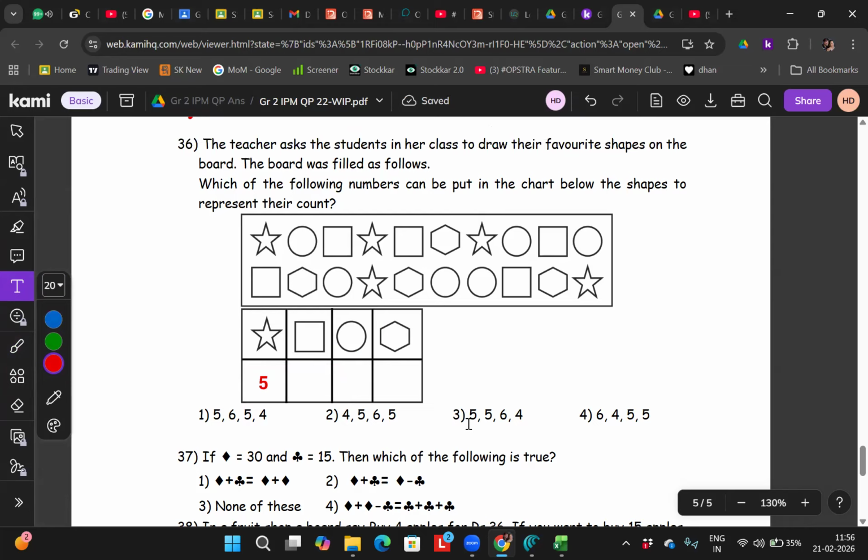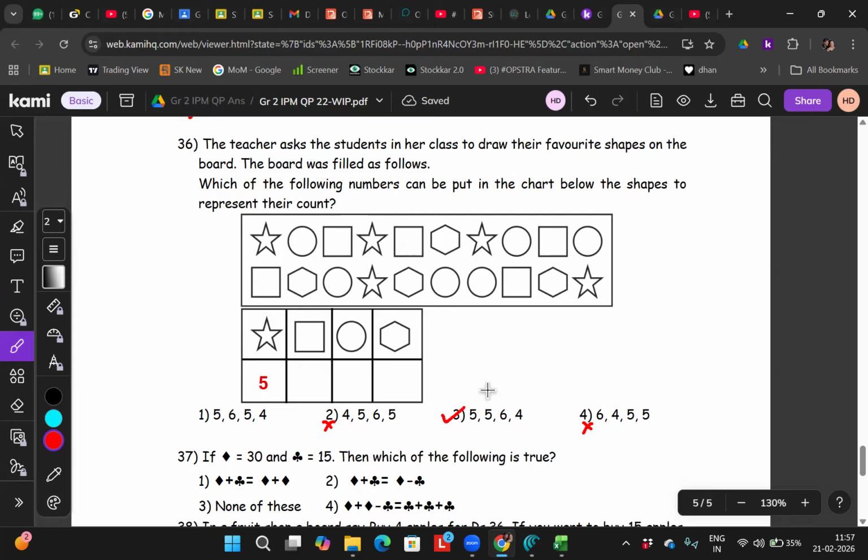5 stars, na? Yes. So why are we doing this? This cannot be the answer, right or no? Done. Yes. How many squares are there? 1, 1, 2, 2, 3. 3, 4, 5.